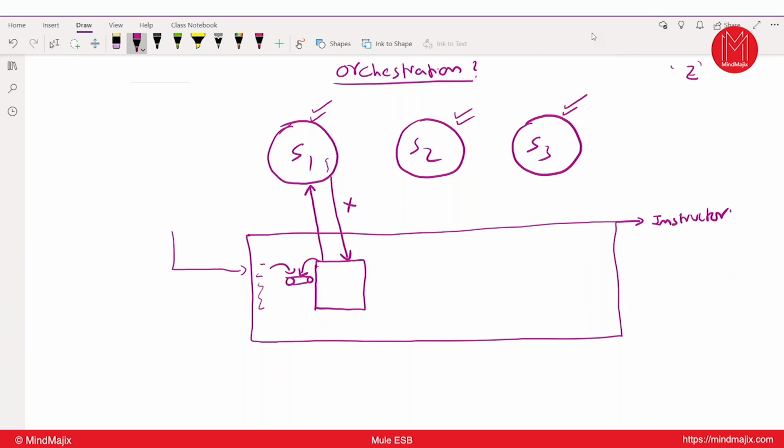So I will write the configuration. I will configure one component which will invoke service one, and service one will give some response in format called X. That X format I will keep in some internal queue again. I will configure one more component which will take this request, and what type of request? X response as a request, and it will invoke service 2, and service 2 will execute something according to the response, and it will give some response called Y.